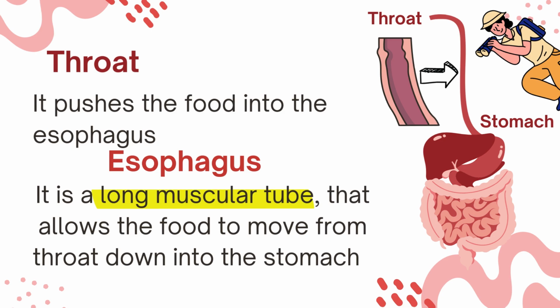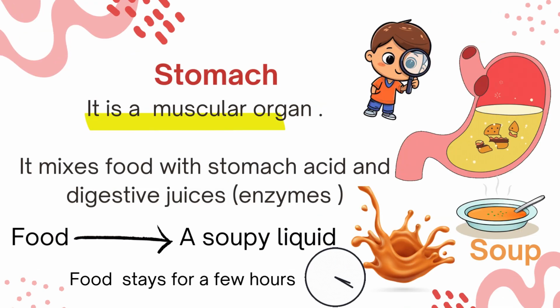So here, the throat pushes the food to the esophagus, and then the esophagus allows the food to move to the stomach. Yes? Okay. Here we reach the stomach, and if we look carefully at the stomach, we will see that it is a muscular organ. It's made of muscle, okay?